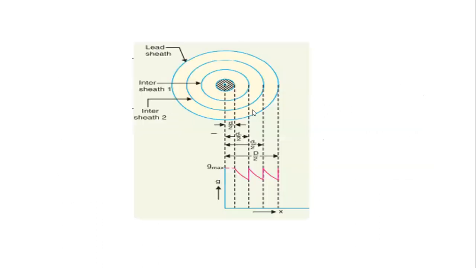This is the diagram for that underground cable and this is the core. We have dielectric 1, dielectric 2, and dielectric 3. This is intersheath 1, this is intersheath 2, and this is the lead sheath.